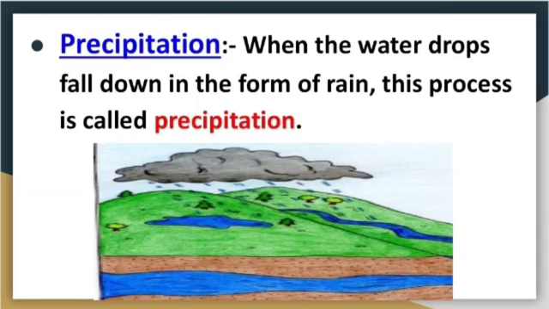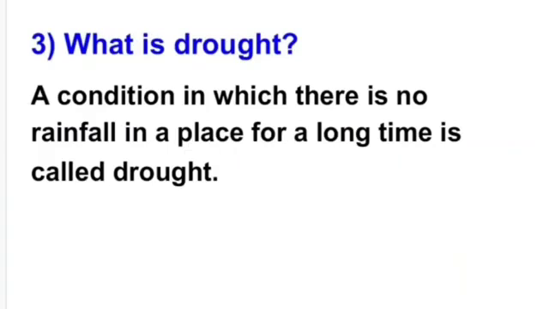And next is precipitation. When the water drops fall down in the form of rain, this process is called precipitation. Means when the water droplets become heavy, then they fall down in the form of rain, and this process is called precipitation. So these are three processes involved in water cycle: evaporation, condensation and precipitation.